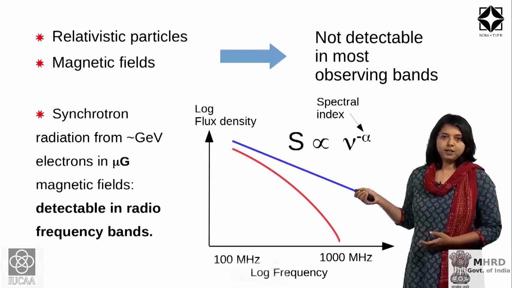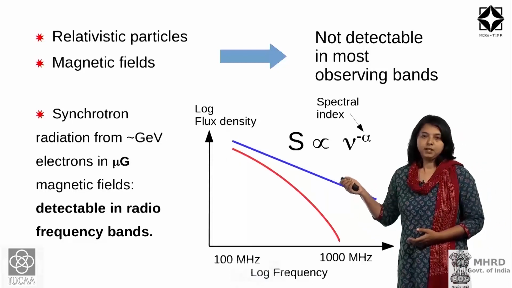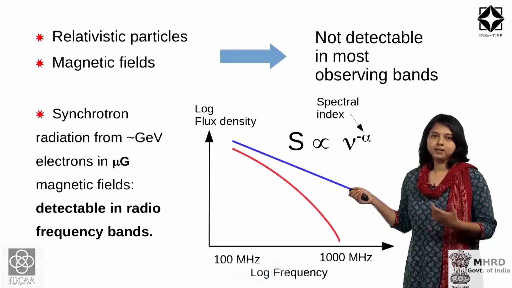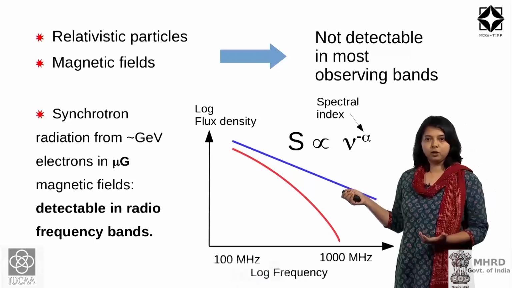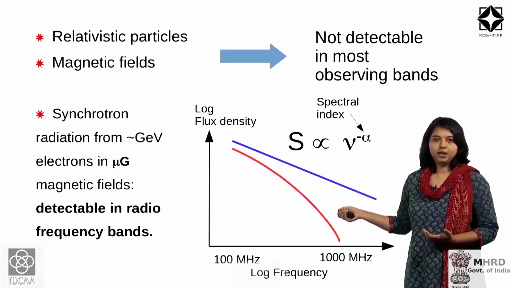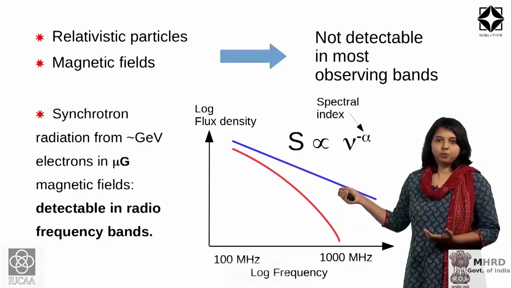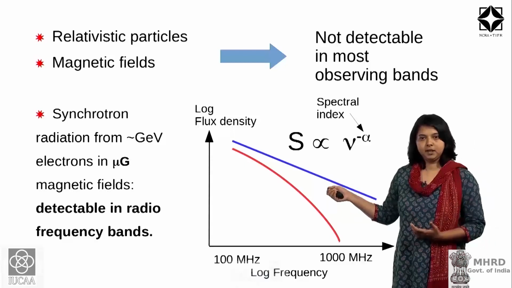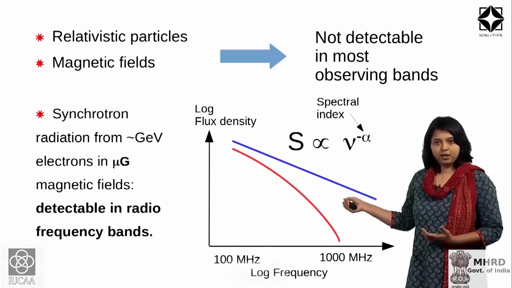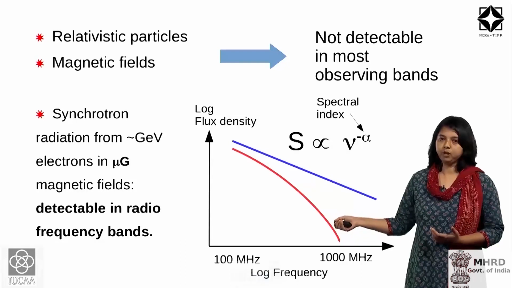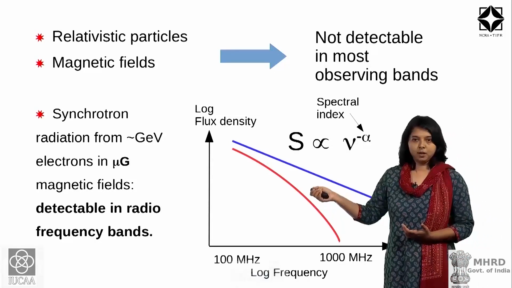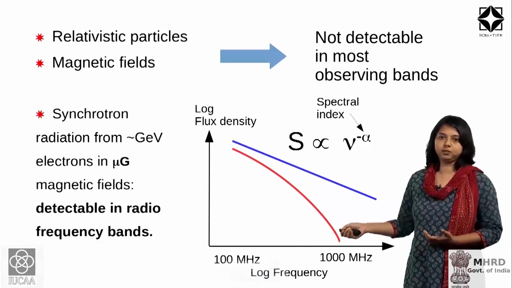The synchrotron spectrum: basically, when electrons lose energy by synchrotron emission, the effect of this energy loss on the spectrum is to make it steeper and steeper. What I mean by steeper is that this power-law-like straight line will become steeper in slope in this log-log plot, and you will see an emission spectrum which looks like this red curve.